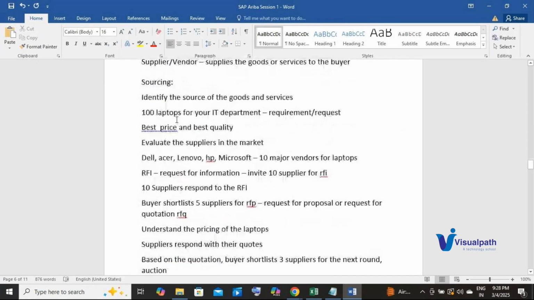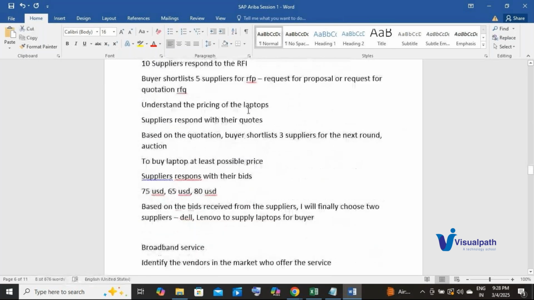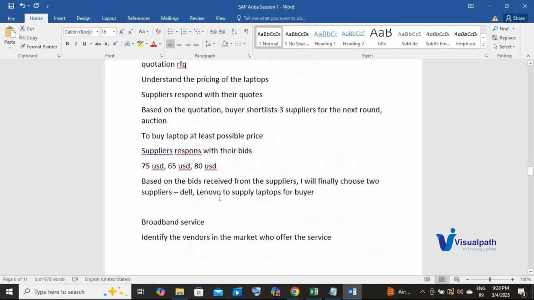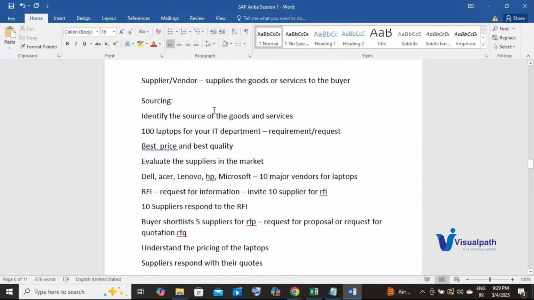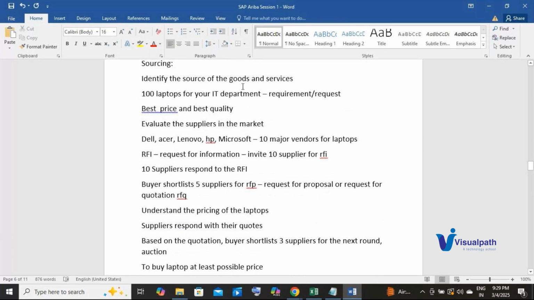Sourcing is identifying the source of the goods. Now, at the end of all these, I have identified the source. Who is the source? Dell and Lenovo for the laptops. Agreed, guys? Any question here? Yes. Understood. So I have fulfilled my obligation to identify the goods using sourcing.